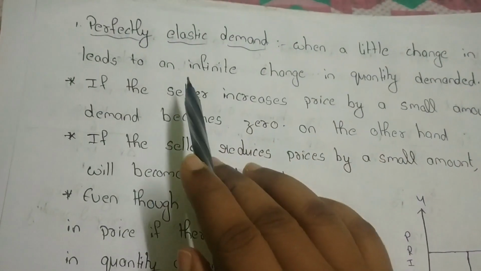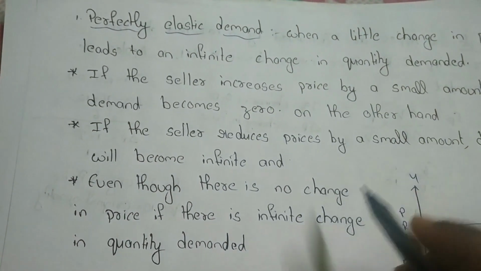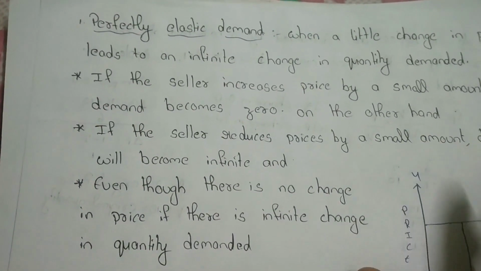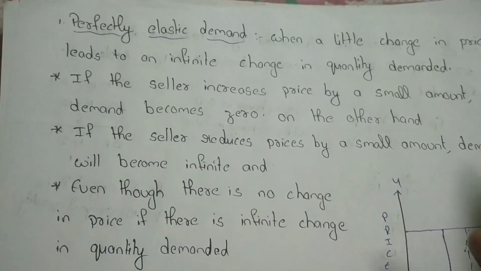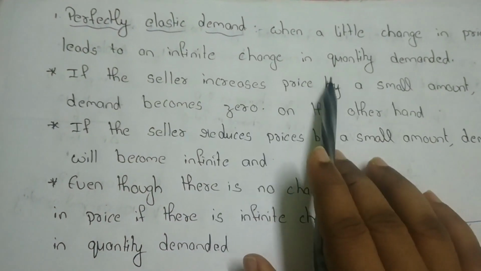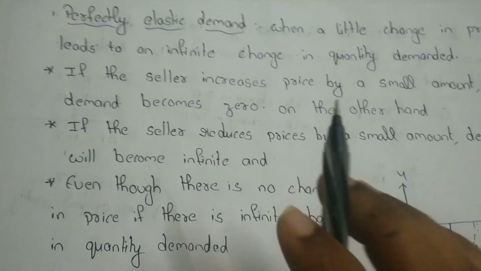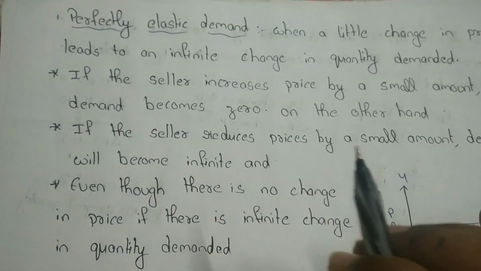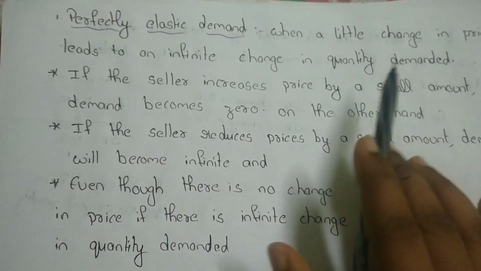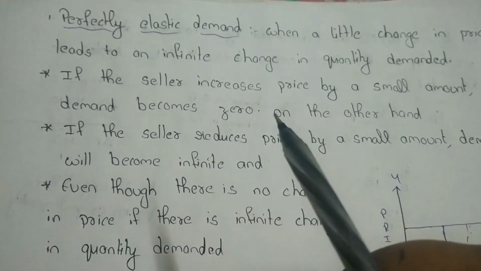First one, perfectly elastic demand. Here I also provide notes for each and every type, so it will help in your exams. Here a little change in price leads to an infinite change in quantity demanded. Suppose the seller increases the price by a small amount, then the demand becomes 0.